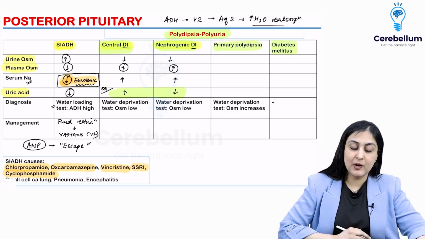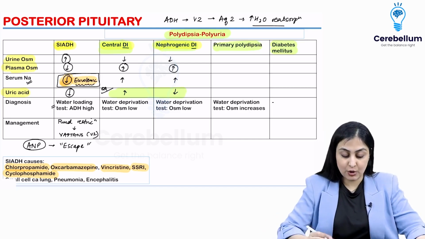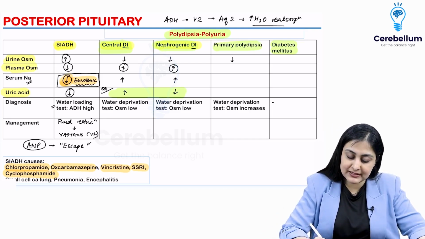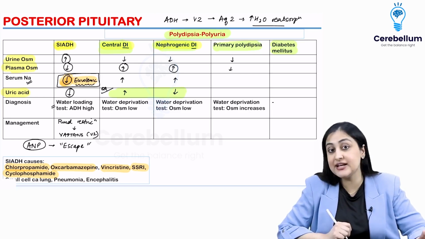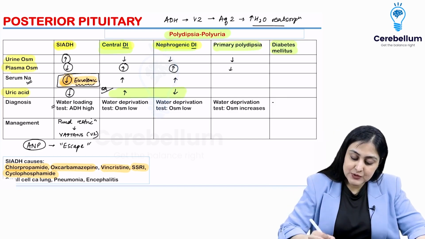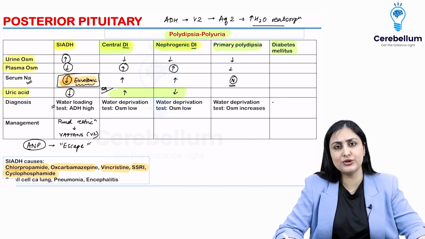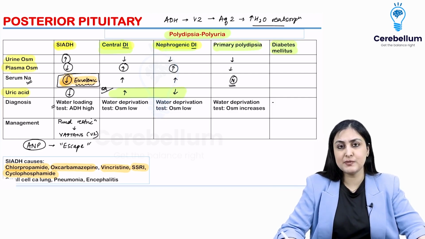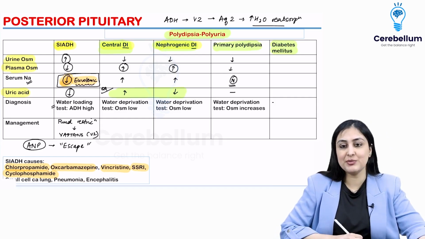Before that, let's talk about primary polydipsia. In primary polydipsia, the patient is just drinking a lot of water, so urine osmolarity is low, plasma osmolarity is low. They don't go together in DI because it's not an ADH problem. Yeah, you see that? Serum sodium here is going to be normal because the body regulates the sodium. It does not let it fall just because of too much water intake. Uric acid here is not important, it remains normal.